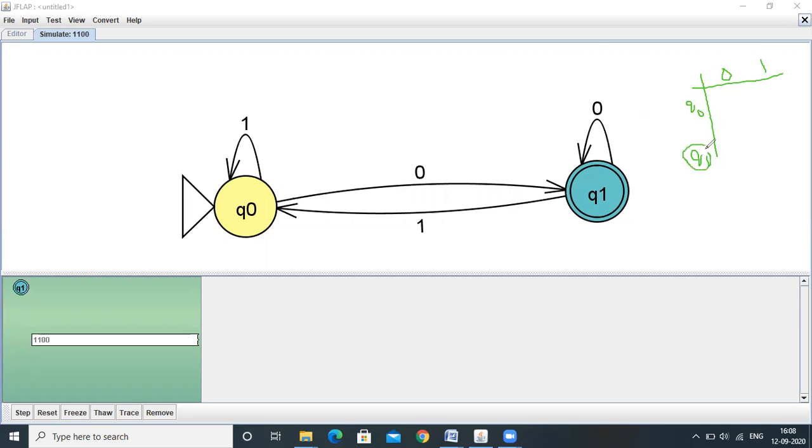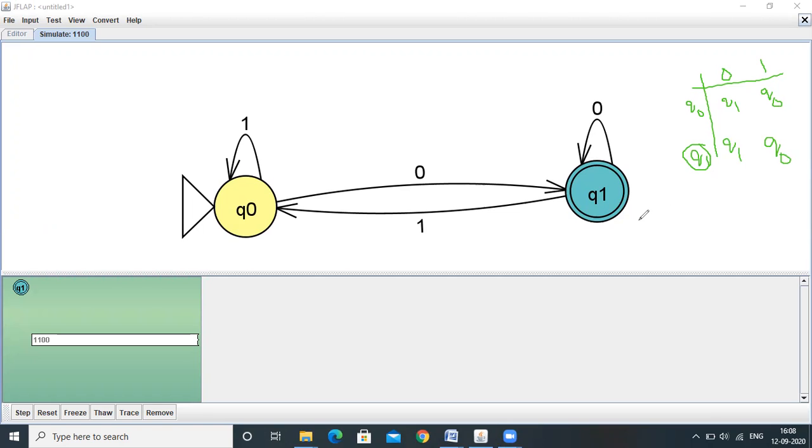Here Q1 is the final state. Q0 on 0 is going to the Q1 state. Q0 on 1 will reside within the same state. Q1 on 0 will reside within the same state. Q1 on 1 is moving to the Q0 state. This is a transition table.